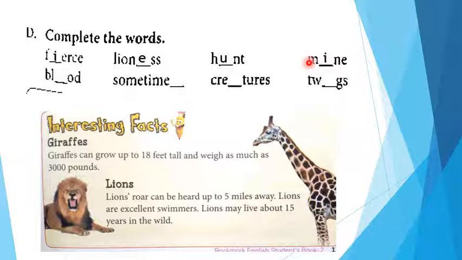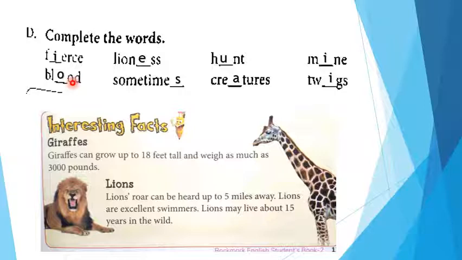You can also write here A-N-E or I-N-E. Blood. Okay, blood में double O, B-L-O-O-D. So dear students, note all these, complete all these words in your book.